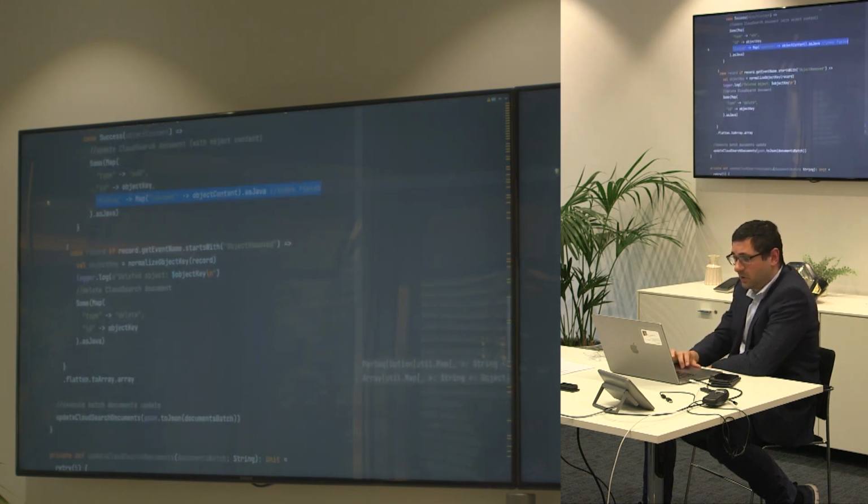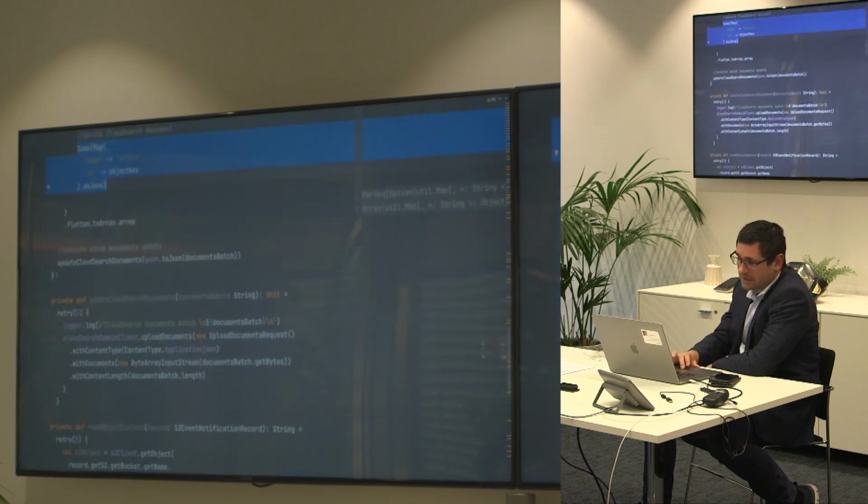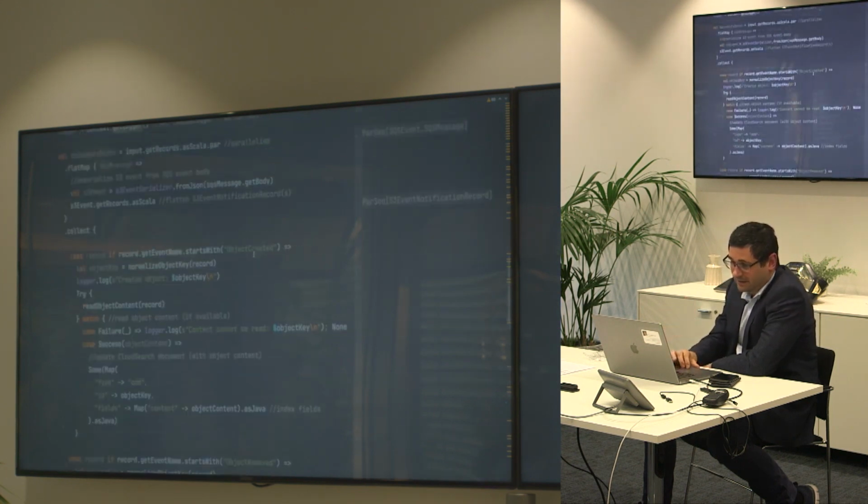Something similar happens to object removed, when I'm creating a structure with type delete and object key, the same thing. All right. After that, I'm uploading them as JSON. I will show in a second how it looks, so it's less magical there.